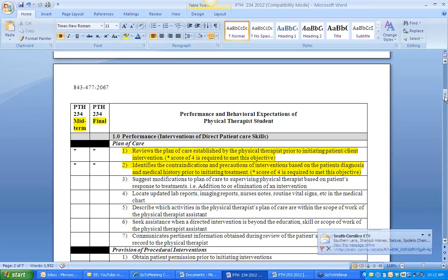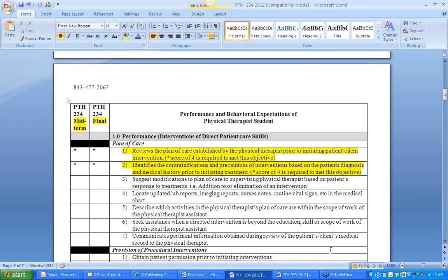And then the clinical instructor may say, yes, but you may need to look at that chart to make sure that nothing's changed in the orders in an acute care setting before every session, not just at the end of the evaluation, just to make sure that nothing's changed on the patient's acuity. And so that type of communication done at midterm between the CI and the student, then the little light should go off in the student's head of going, oh, I see how that's being interpreted. I see my area of weaknesses.